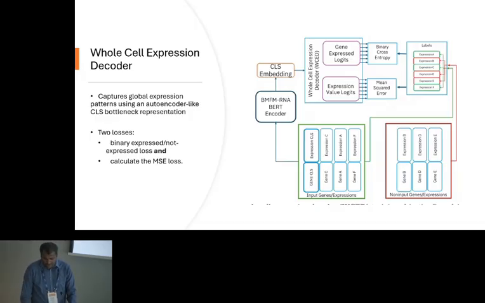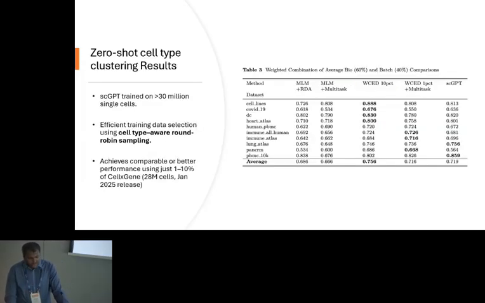So that's our architecture, and here are our zero-shot results. The interesting part here is we used a technique to sample from the data, again a very simple technique. It's cell type aware, because these data sets from CELLxGENE have 50 million cells, and they have cell types already annotated. We just did round robin sampling from this data set, and the number of cells we used is just 1%. With 1% of the cells, which is less than 1 million cells, we were able to replicate existing foundation models like SCGPT. As you can see in the comparison, with just 10% of the data,